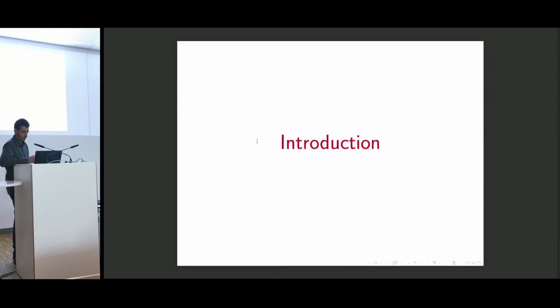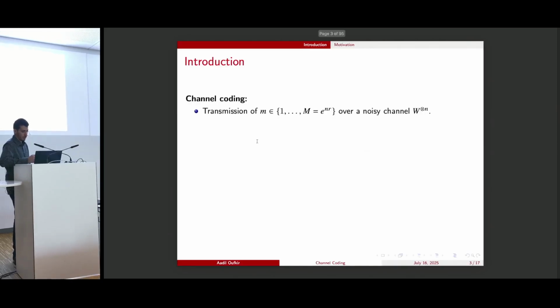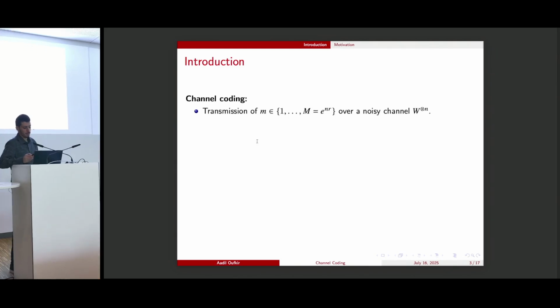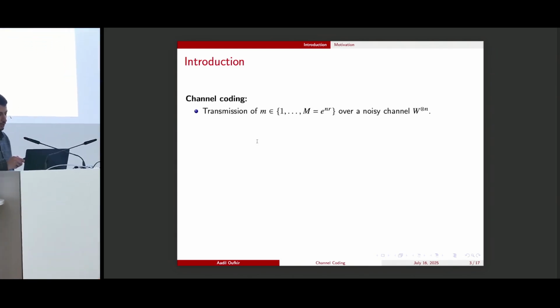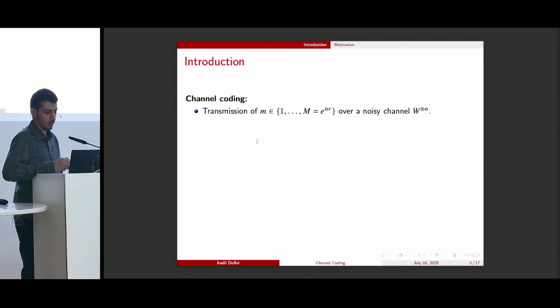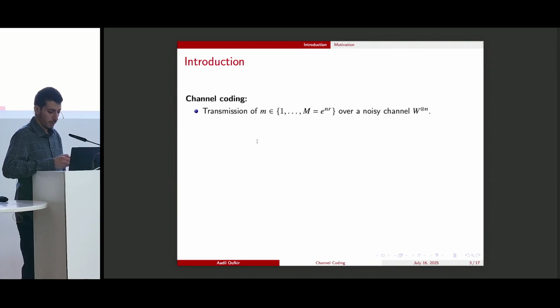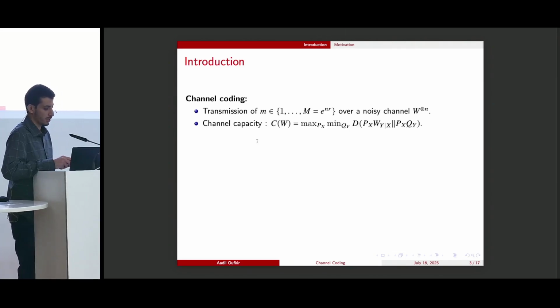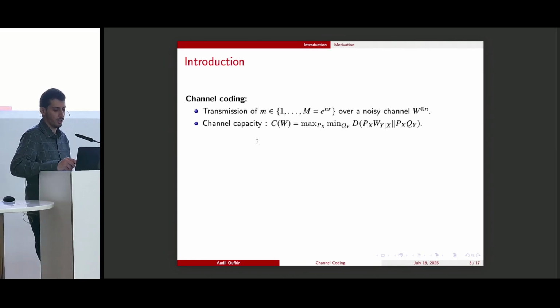Let me first motivate the problem. So here we are talking about channel coding. Channel coding is the transmission of classical information over a noisy channel. More precisely, we want to transmit a number of messages with a rate R through a certain number of copies of the channel W. In his seminal work, Shannon showed that there is a single parameter known as the channel capacity that governs the optimal rate at which the transmission of classical information is possible.